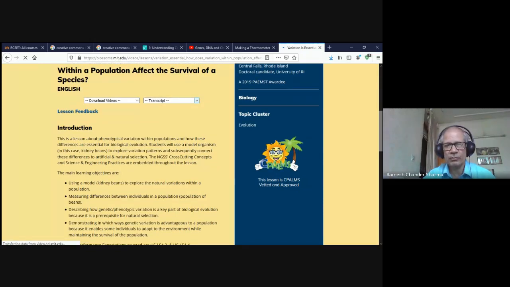So the transcript becomes easy for us to use because sometimes, particularly as a part of inclusive education or for assistive technology, we may need to give extra resources to those specially challenged students.